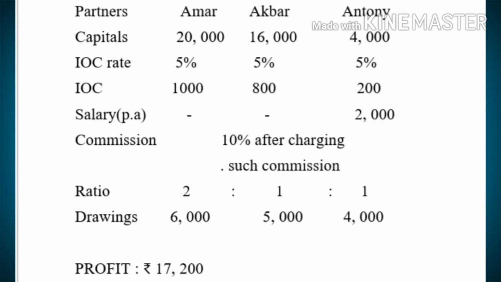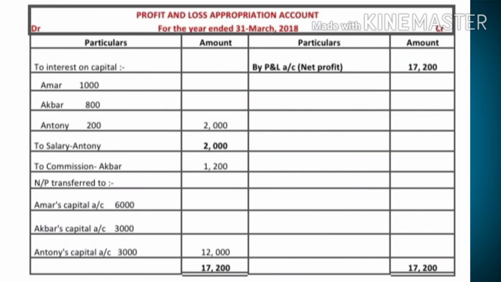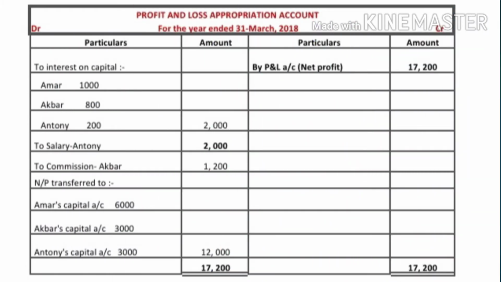Then the question gives the profit 17,200. In this question, profit is given before adjusting all the facts, so we have to prepare profit and loss appropriation account. We know profit and loss appropriation account begins with the net profit from the profit and loss account. Here 17,200 is the net profit that should be credited in the profit and loss appropriation account by profit and loss account 17,200. And we have to charge all the expenses.